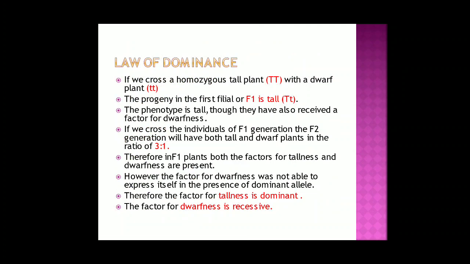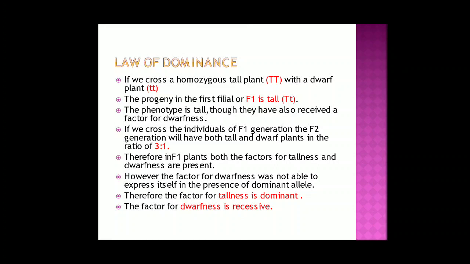Law of dominance. So Mendel produced 3 laws. The first law is the law of dominance. If we cross a homozygous tall plant with a dwarf plant, the progeny in the first filial or F1 is all tall. But if you see, it is capital T and small t.